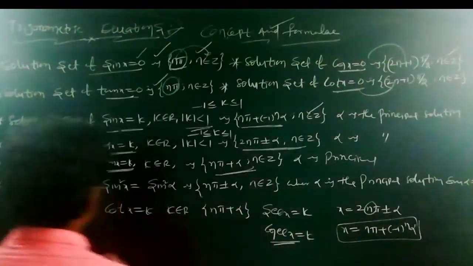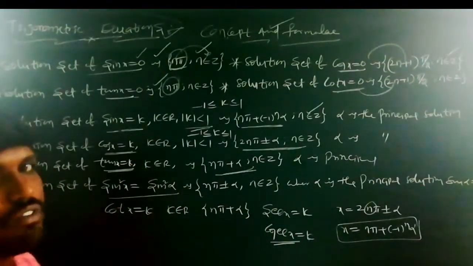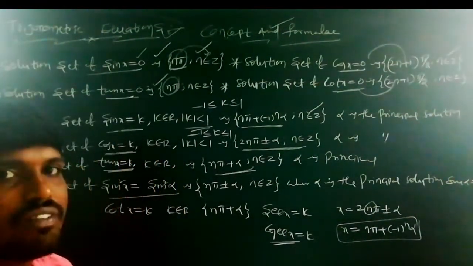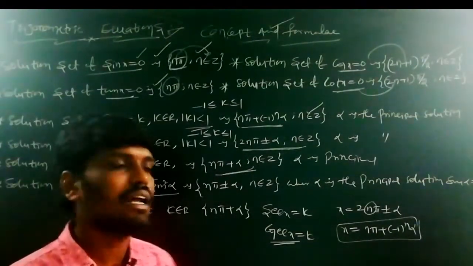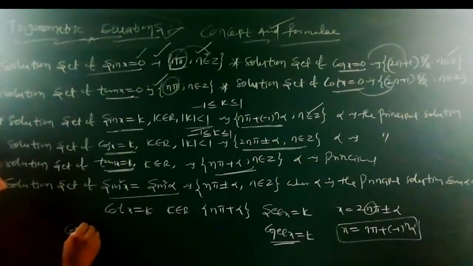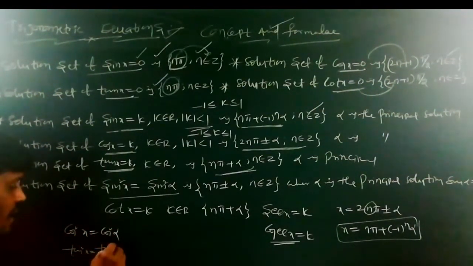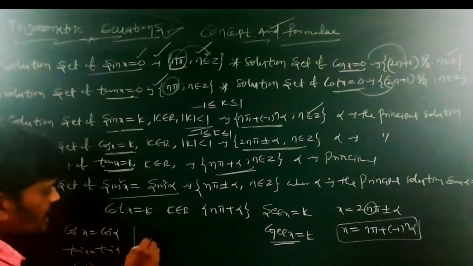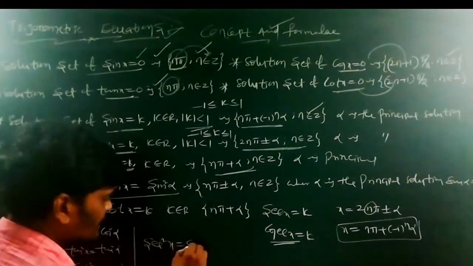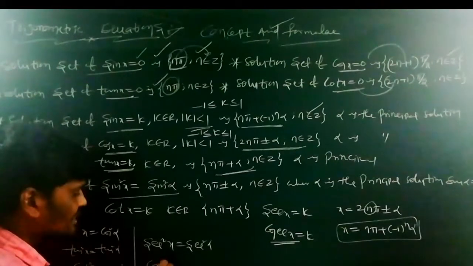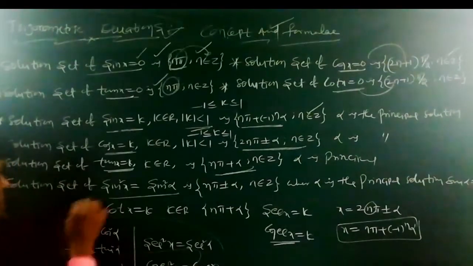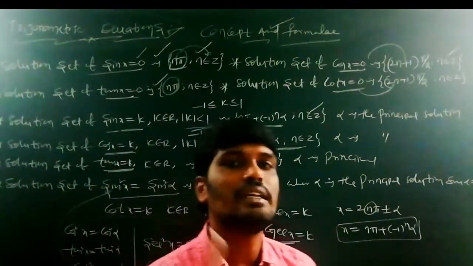Next type is sin square x is equal to sin square alpha form. Sin square x is equal to sin square alpha, or cos square x is equal to cos square alpha, or tan square x is equal to tan square alpha, or cot square x is equal to cot square alpha, or secant square x is equal to secant square alpha, or cosecant square x is equal to cosecant square alpha. These all forms have the same general solution.